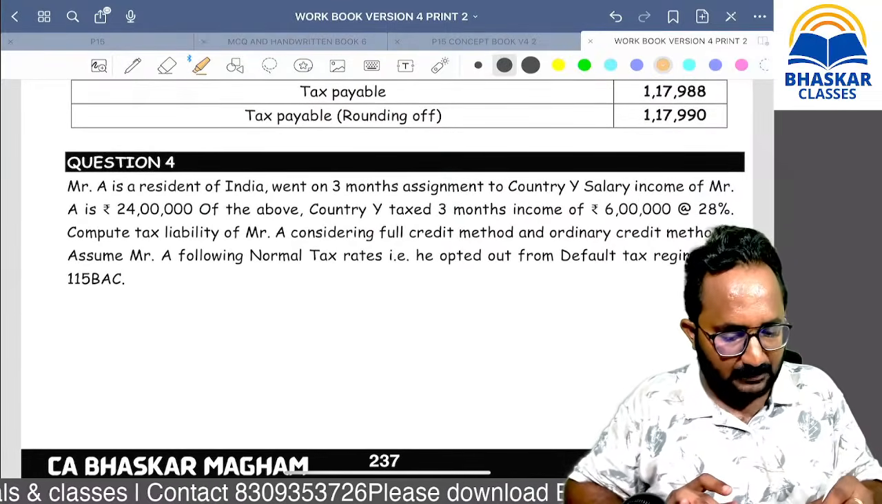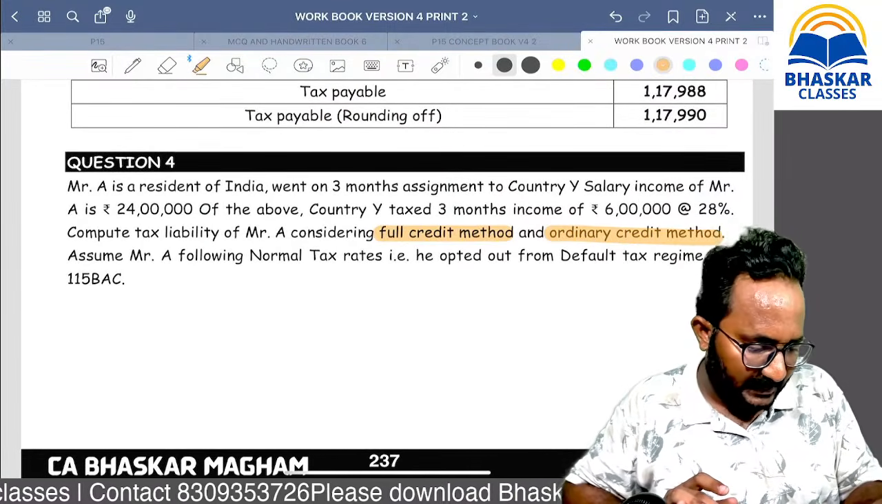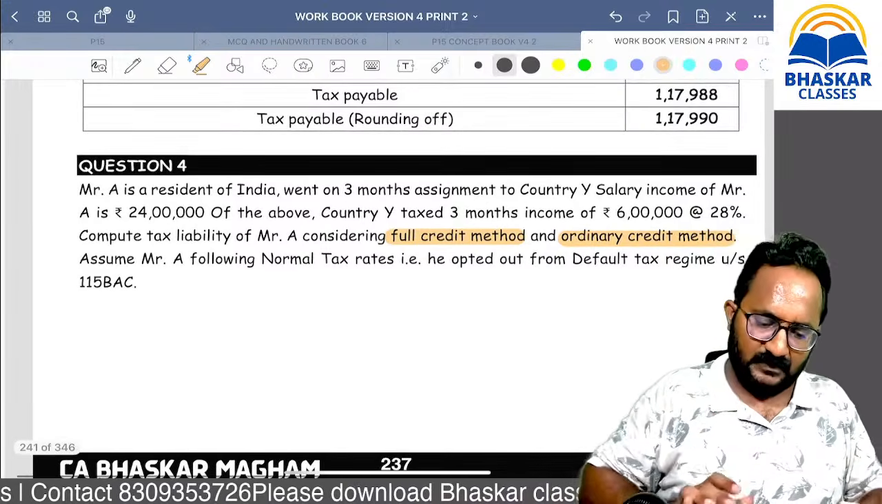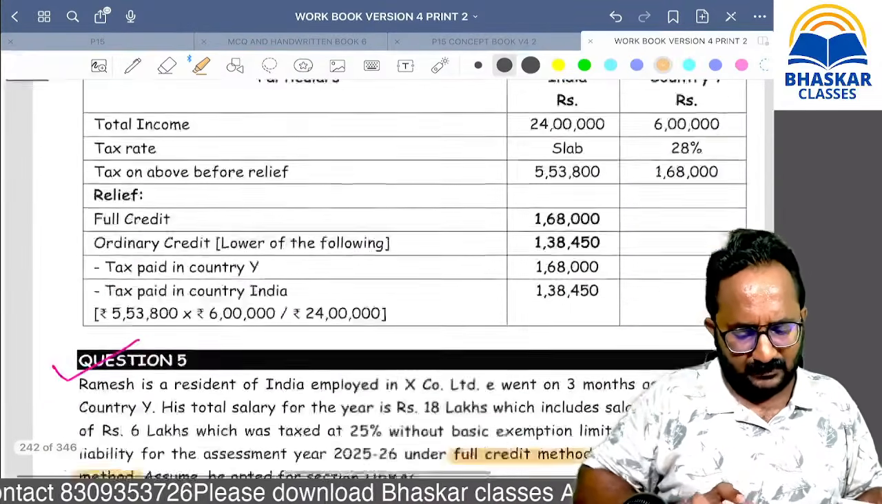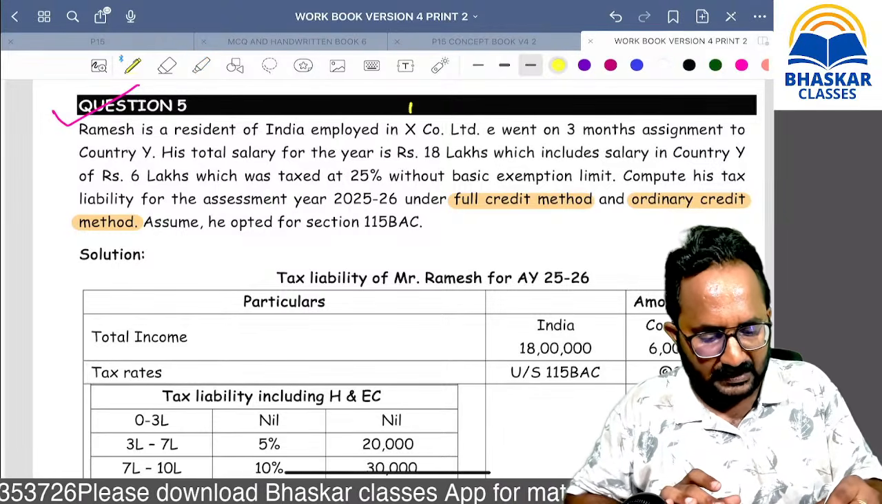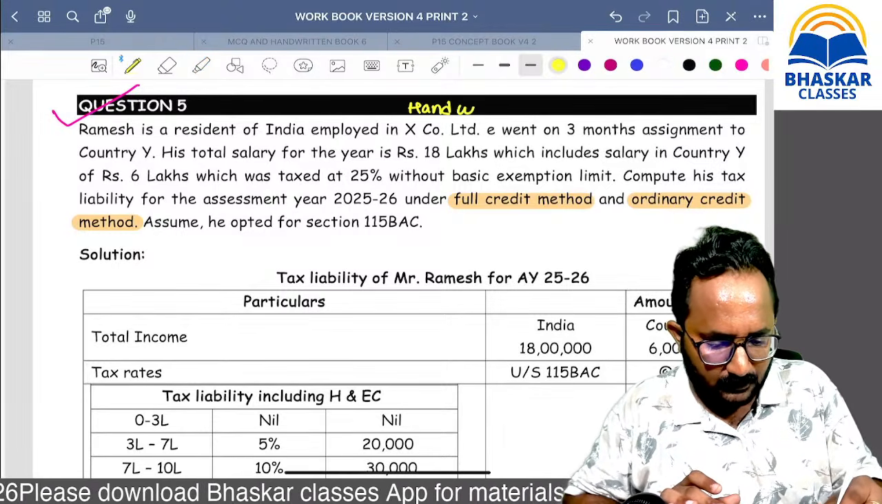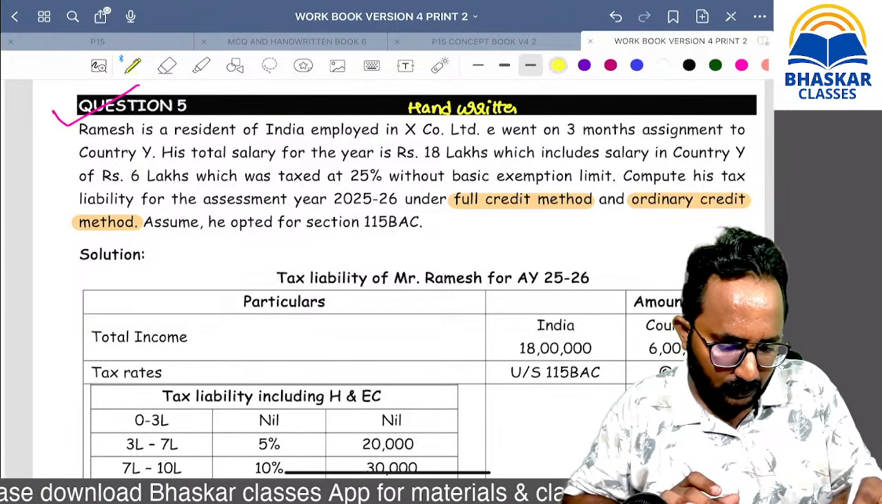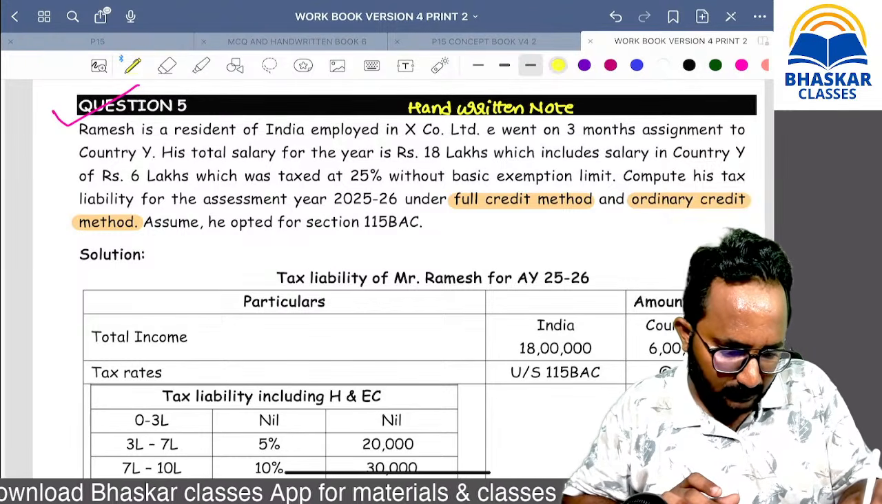Yes, one more question I have given: full credit and ordinary credit, same. I think this is a question in our example only. I think whatever is in the handwritten notes example, this is only. So additionally, if you want to do the practice, yes, you can solve question number 4.